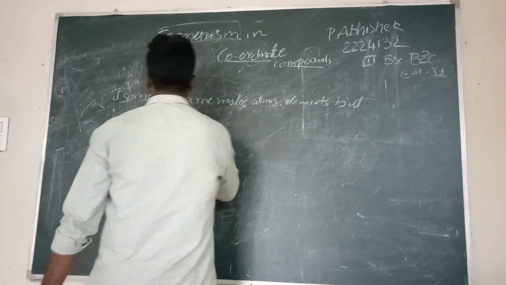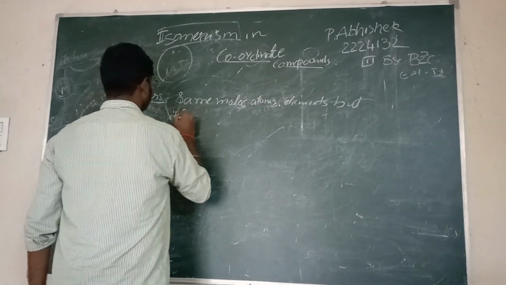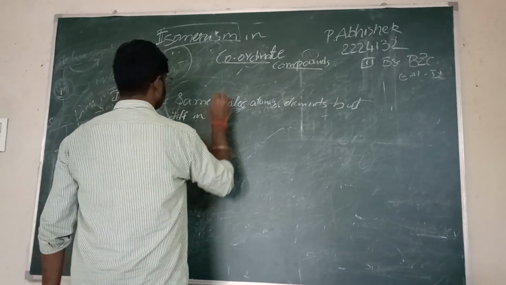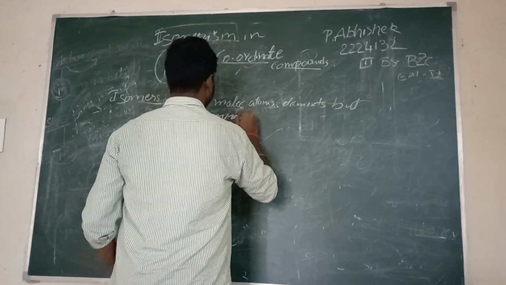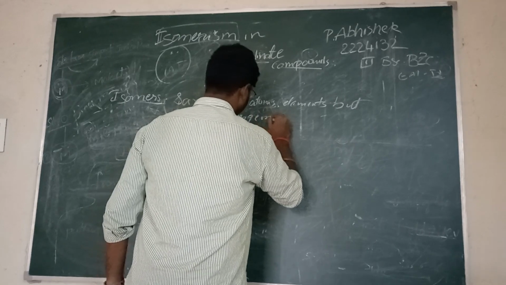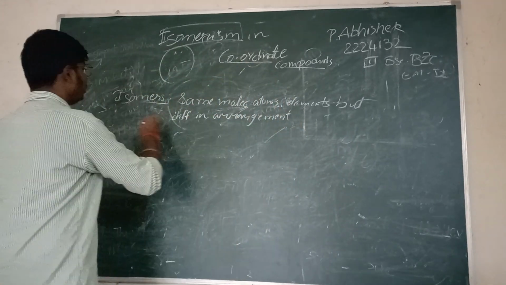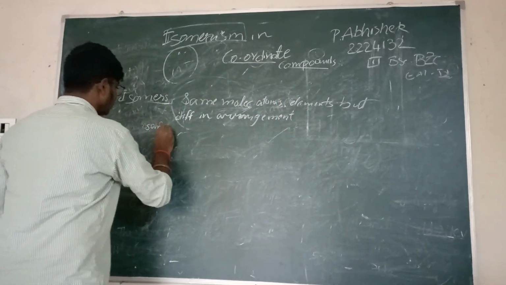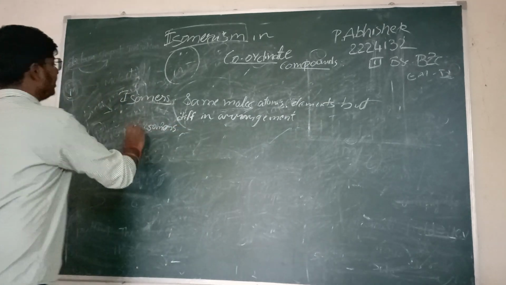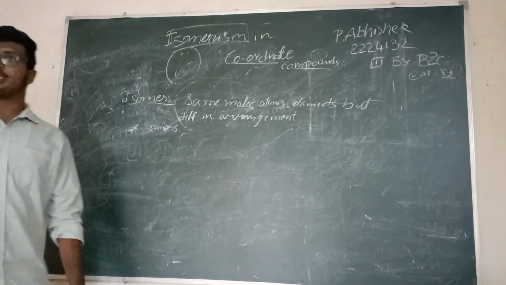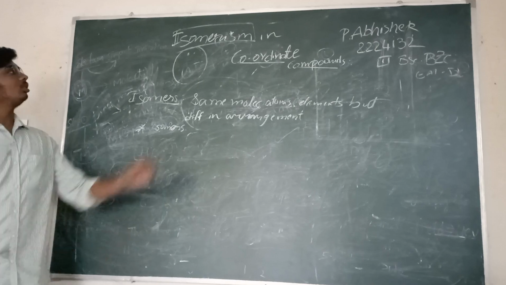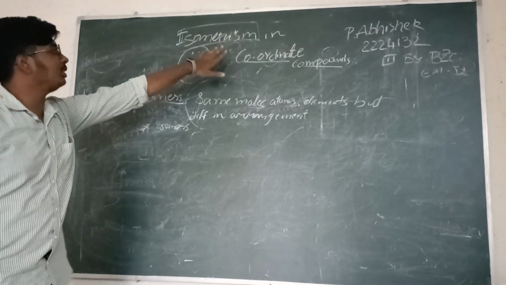So the different arrangement of the same molecules, these compounds are referred to as isomers, and this phenomenon is known as isomerism. So one part of the topic, that is isomerism, is completed.